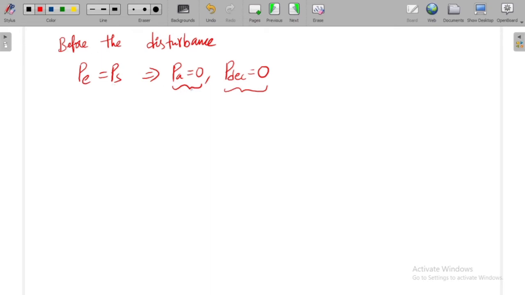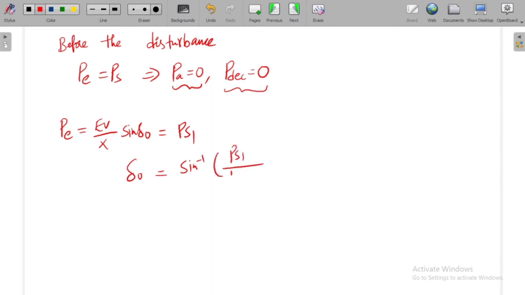So, as this power is 0, you can take PE, which is equal to EV by X sin delta 0, and it is equal to PS1. From this I can take delta naught as sine inverse of PS1 divided by EV by X, which is P max 1. We know this already, P max 1.